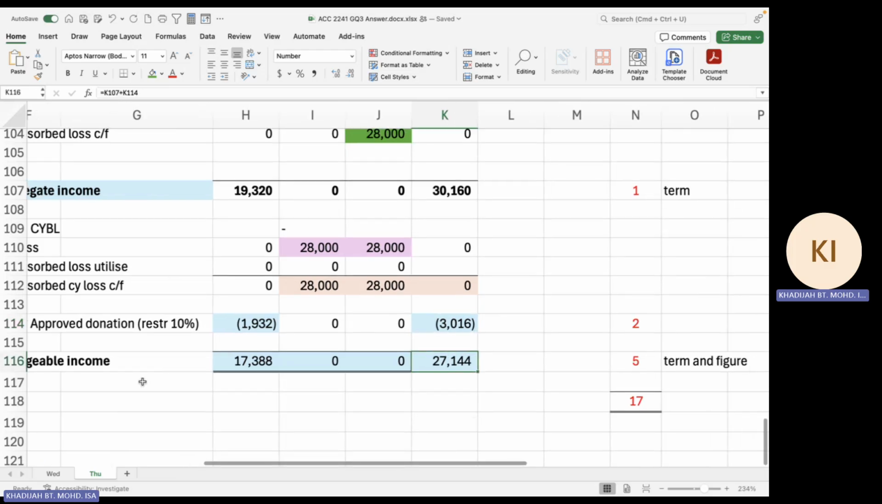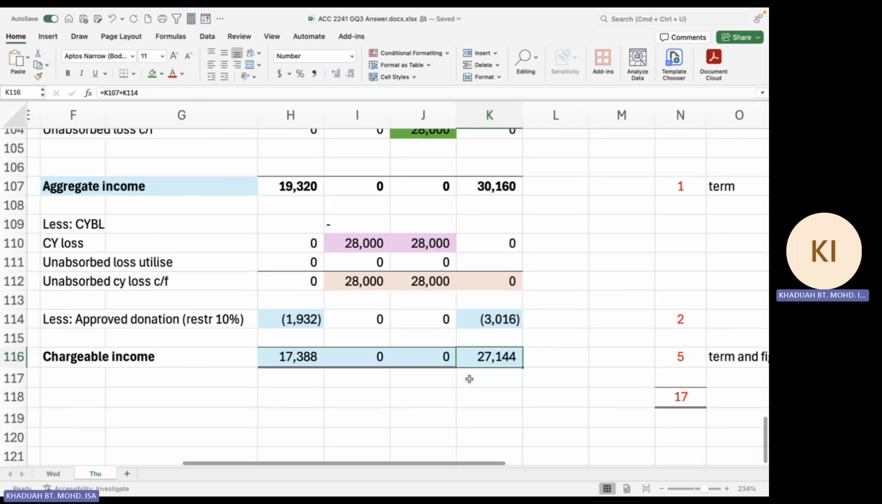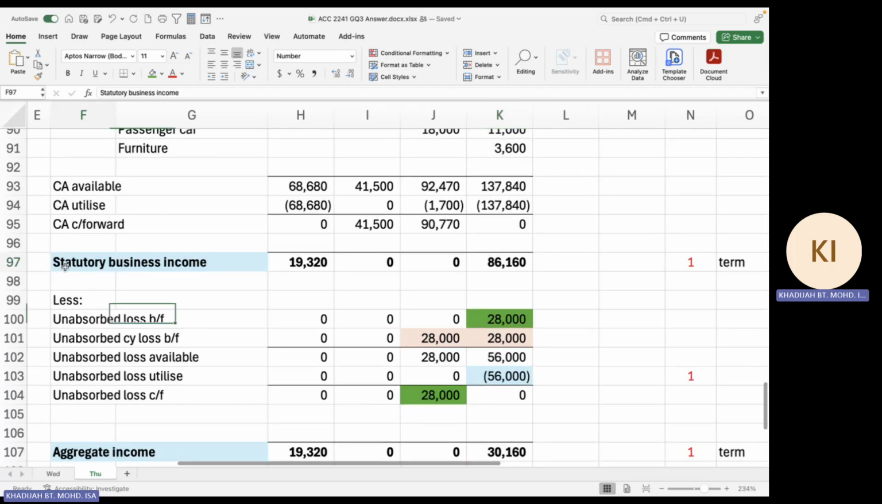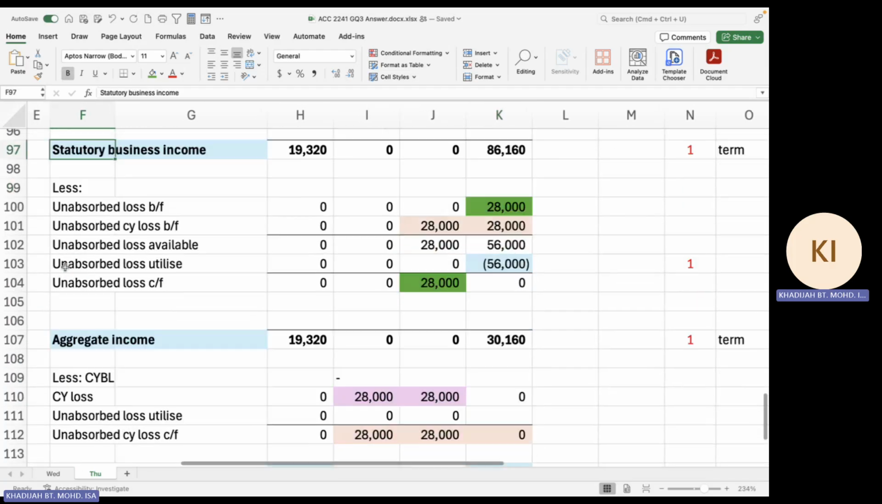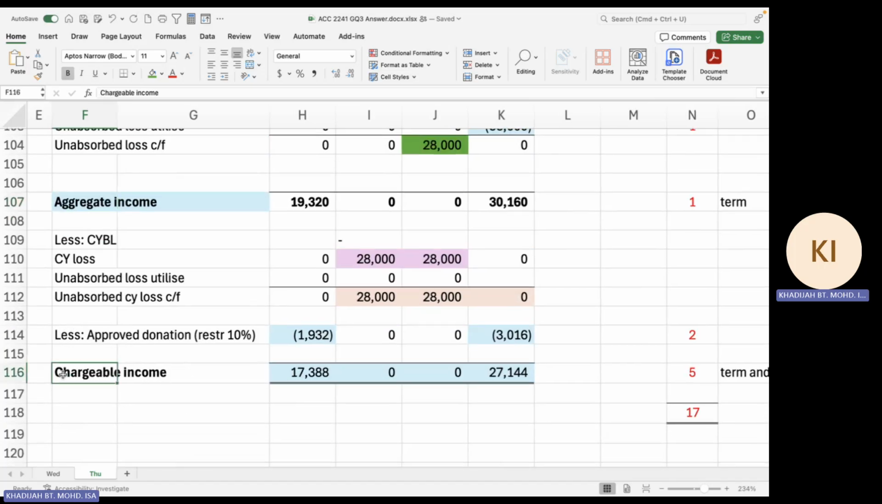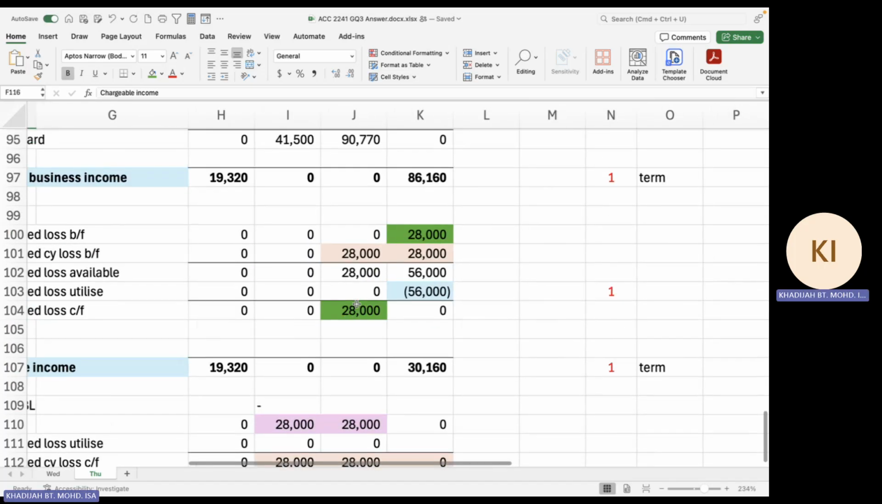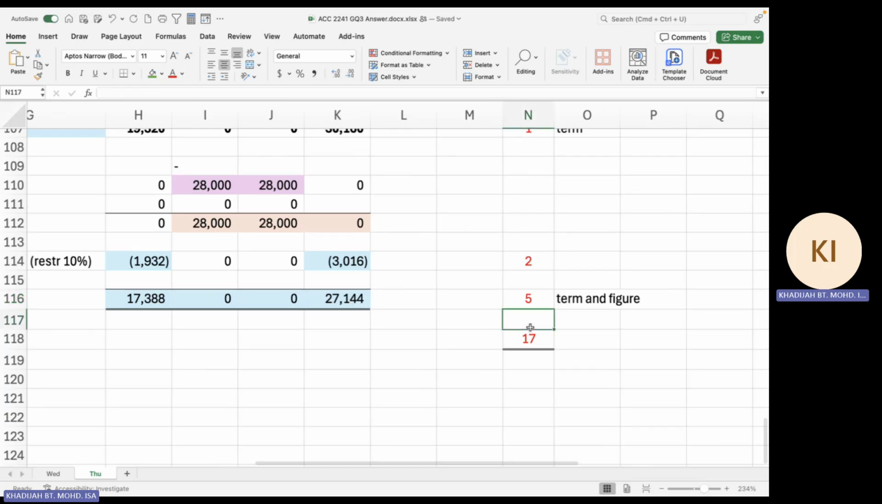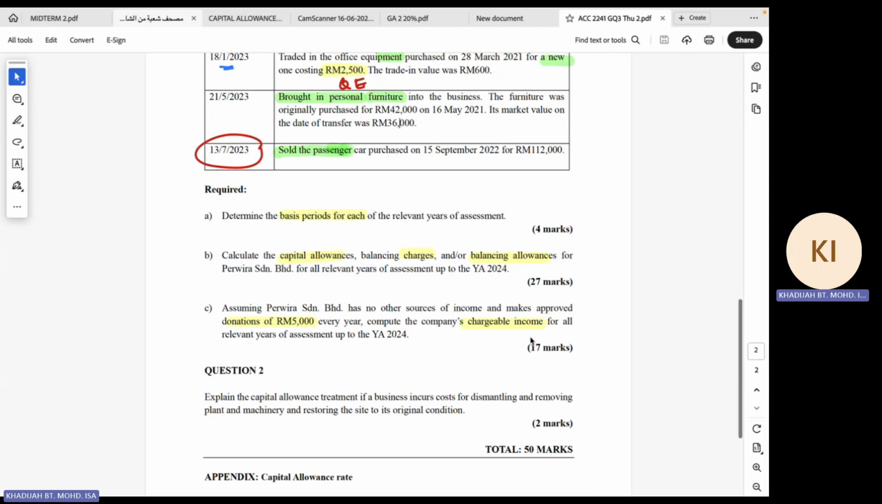So at this level, all right, I also take the figure here. It has to be the correct figure. And also give marks for the term, right? For example, from your statutory business income, make sure that you have the term, you know, what is your aggregate income and your chargeable income. All right. So that gives you a total of 17 marks. So that covers part C of your question number 1. All right. So we have 4 marks, 27 marks, and 17 marks.